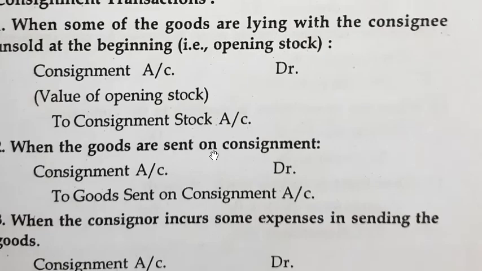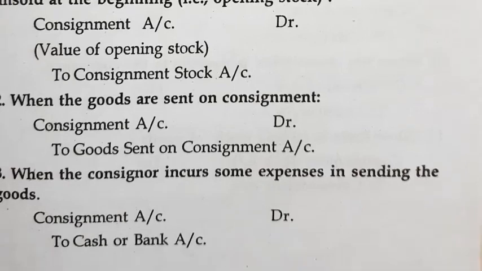See, when the goods are lying unsold with the consignee at the beginning, that is opening stock, the entry will be consignment stock account debit to consignment account. When the goods are sent, the entry will be consignment account debit to goods sent on consignment. So the debit entry will be consignment and goods sent on consignment will be the credit entry.